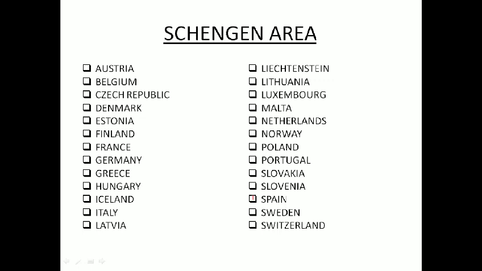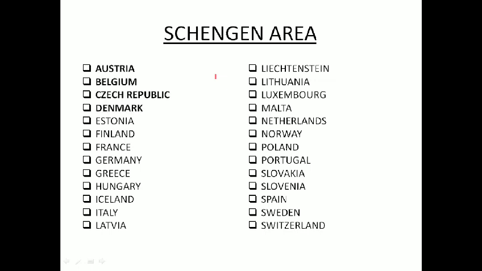Next is the Schengen area. What is this Schengen area? It is a borderless area where tourists can travel freely from one region to another to enable tourism.